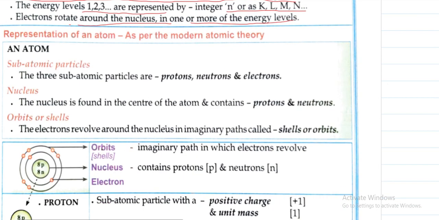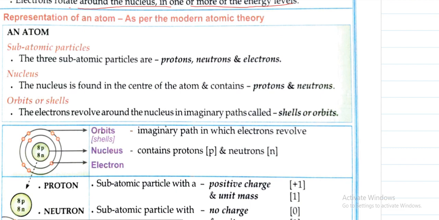Now we will see what an atom contains. An atom contains subatomic particles. The subatomic particles are protons, neutrons and electrons. Then it contains the nucleus. The nucleus is the central part of the atom.